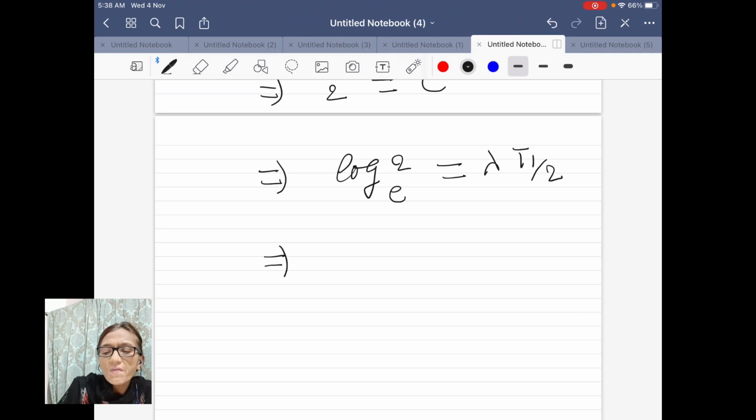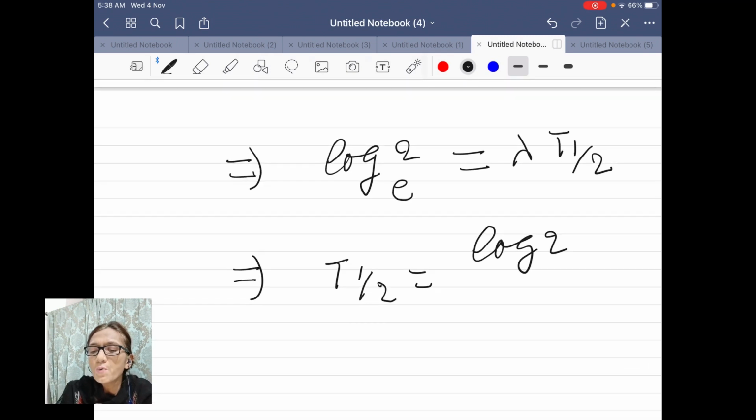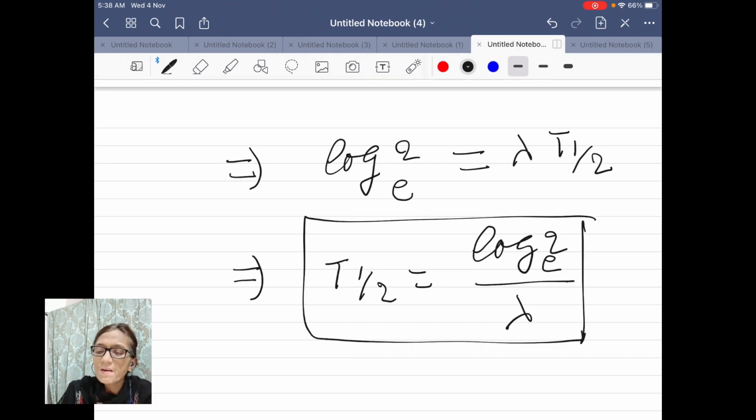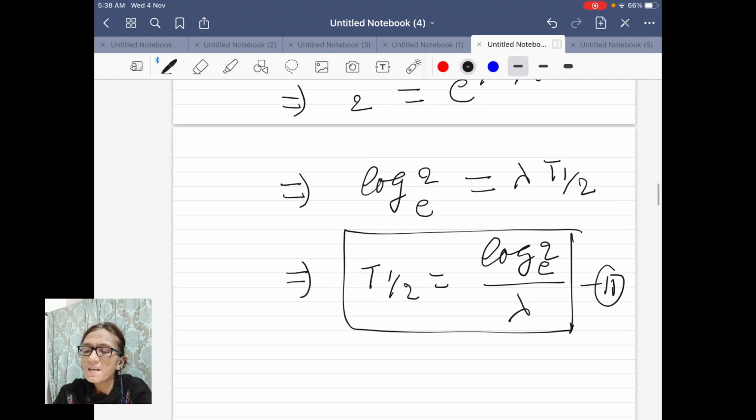So from here you can find T half. T half is equal to log 2 base e divided by lambda. This is the equation for half-life of an active sample. Very important equation, equation number 2.